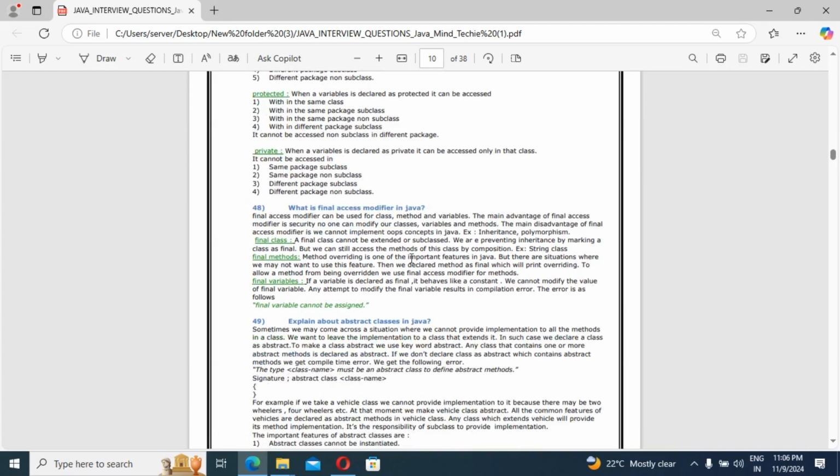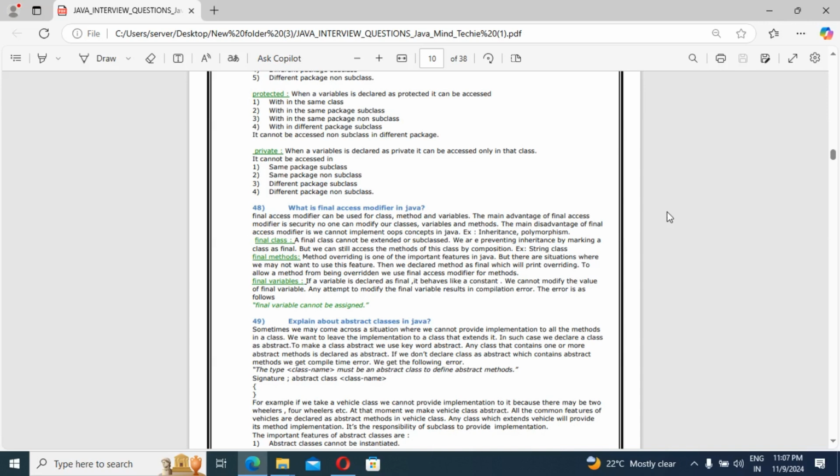Guys, the next question: what is the final access modifier in Java? See, guys, the final access modifier can be used for a class, method, and variable. The main advantage of the final access modifier is security. No one can modify final classes, variables, and methods. The disadvantage is that we cannot implement OOPS concepts like inheritance and polymorphism. Final class, final method, final variable.